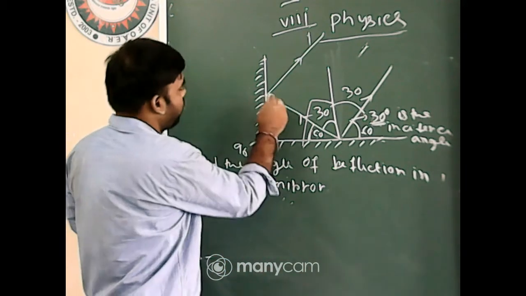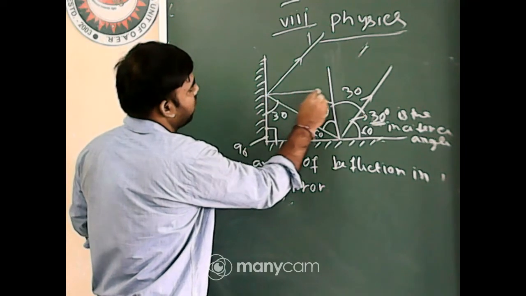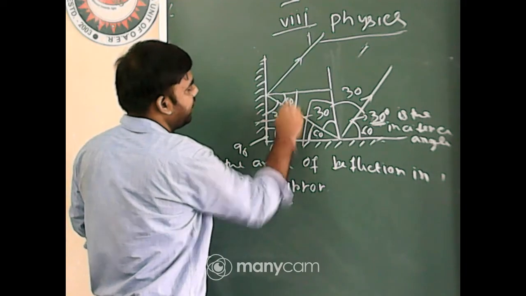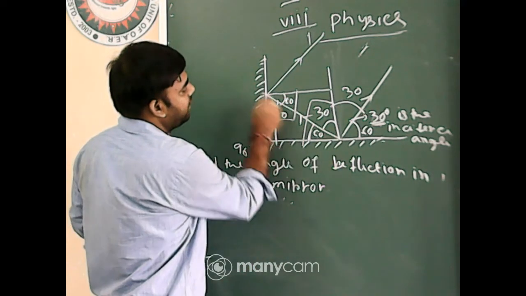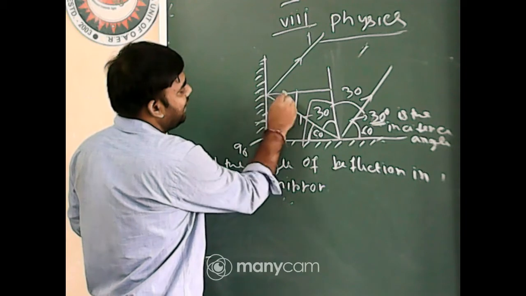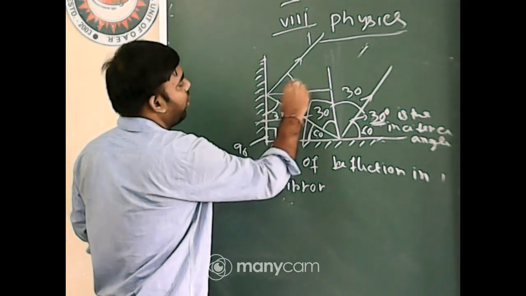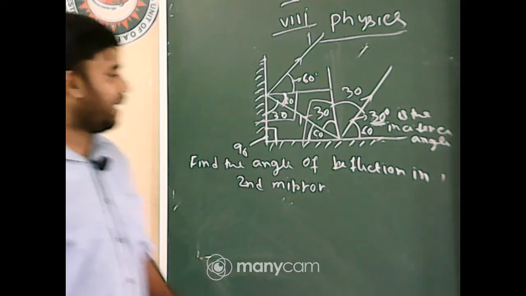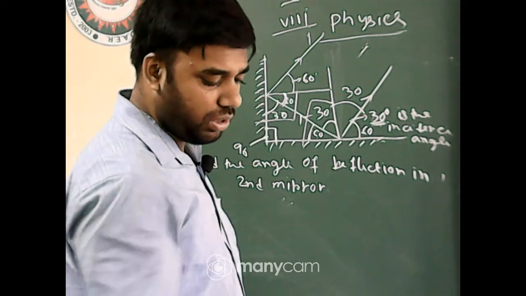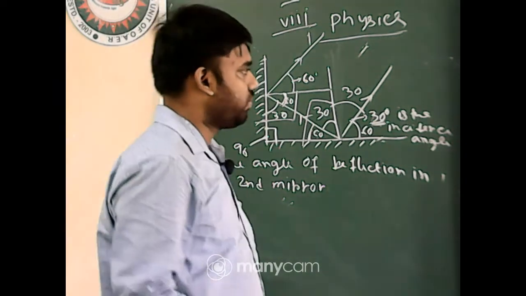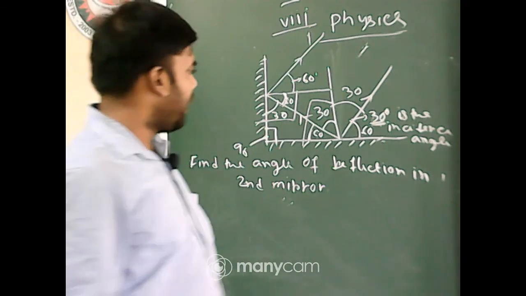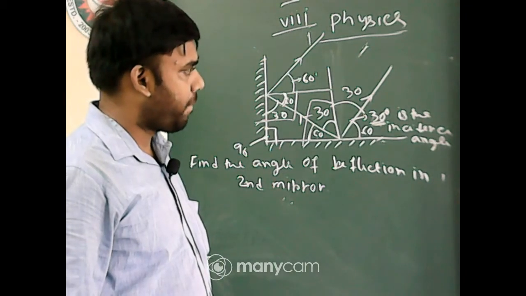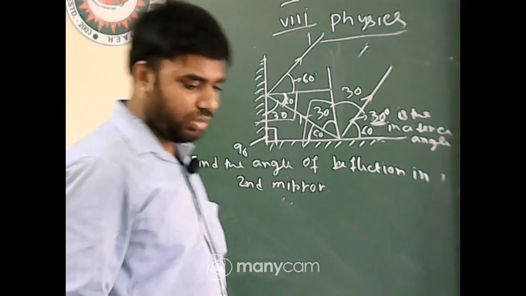Now draw another normal from here. It is 30, total 90 degrees, so that must be 60 degree. Now as this is the incident angle of the second mirror, this angle will also be 60 degree. So the reflected angle for the second mirror is 60 degree. Got it? Or do I have to discuss more again?